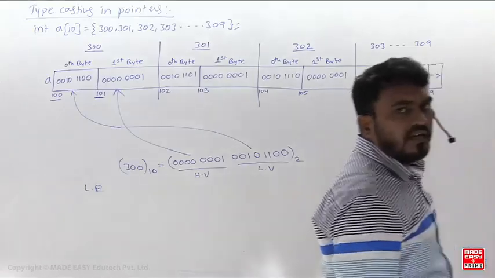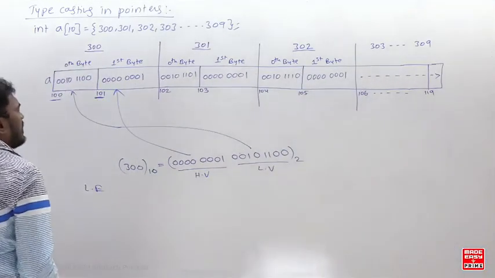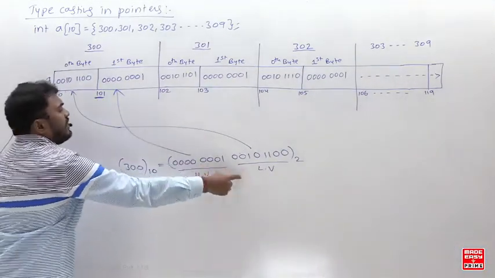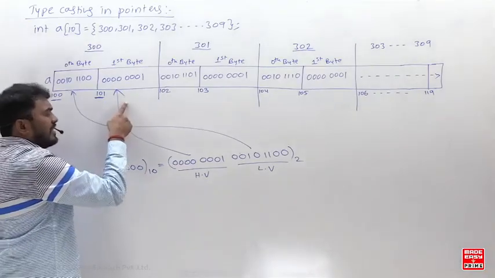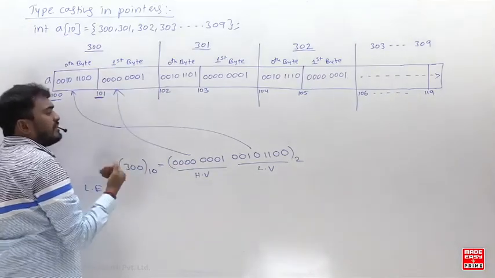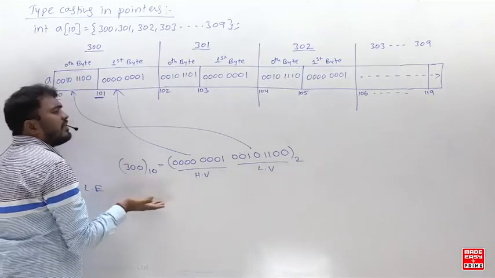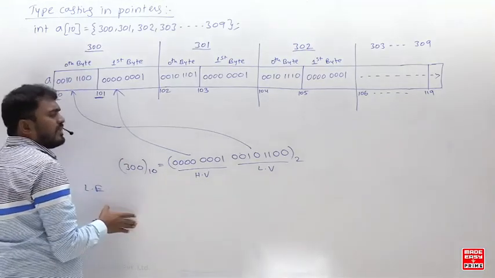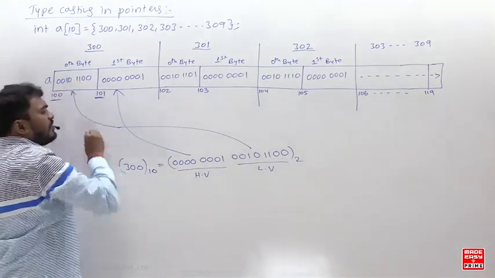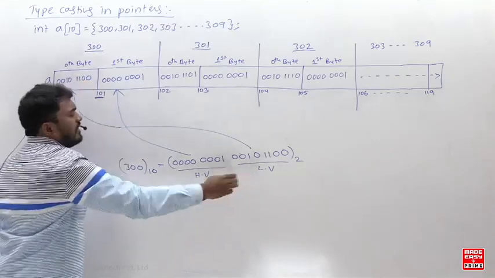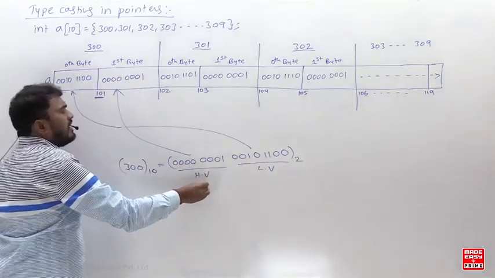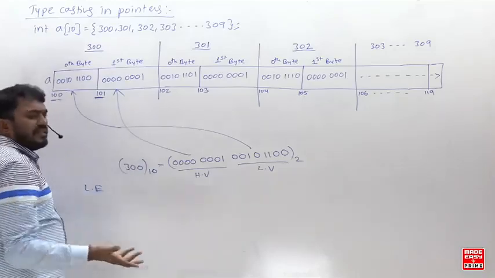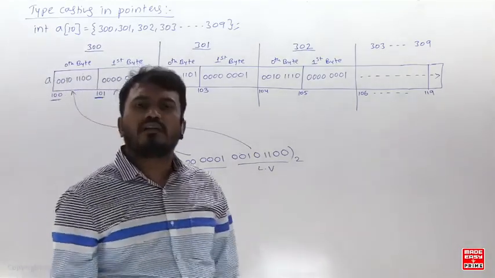Did you understand this part? If you have any doubt, tell me. Okay, now somebody may be thinking: sir, the lower value byte is stored in the lower address and the higher value byte in the higher address. Look here. When you are reading or printing, in the same manner you take the lower value byte from the lower address and the higher value byte from the higher address. Is that clear? So you retrieve in the same manner. It's just like encryption and decryption.